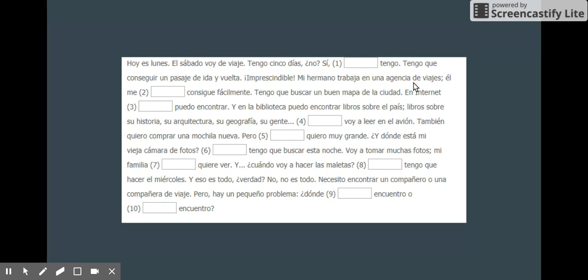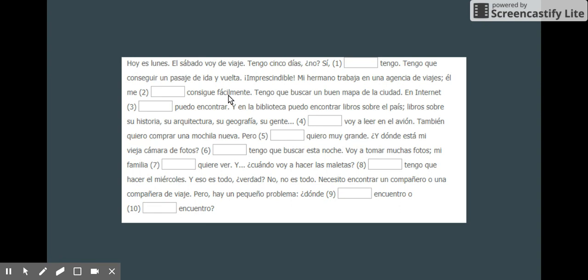Tengo que conseguir un pasaje de ida y vuelta imprescindible. Mi hermano trabaja en una agencia de viajes. Él me blank consigue fácilmente. So I have to get a ticket to go and return. Mi hermano, my brother, works in a travel agency. He blank get it for me easily.